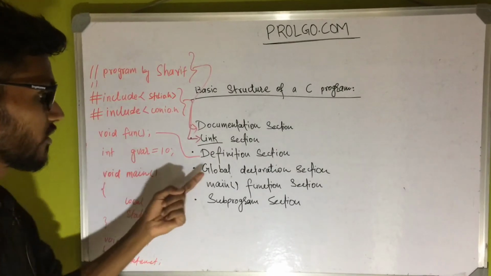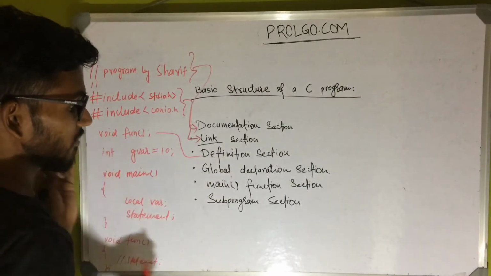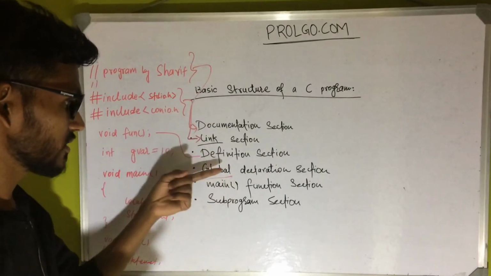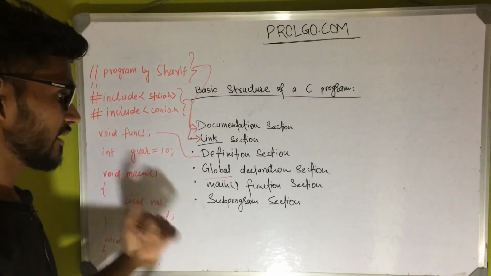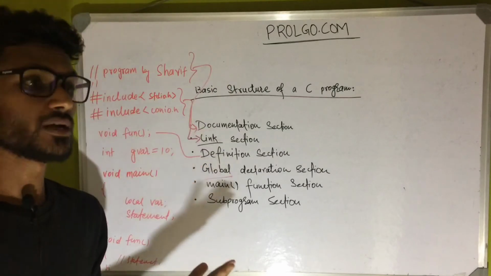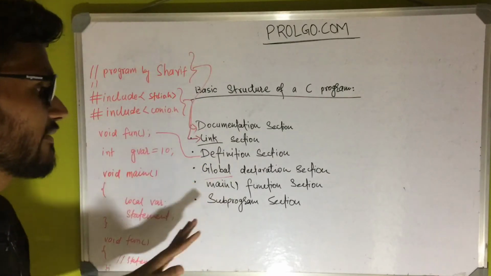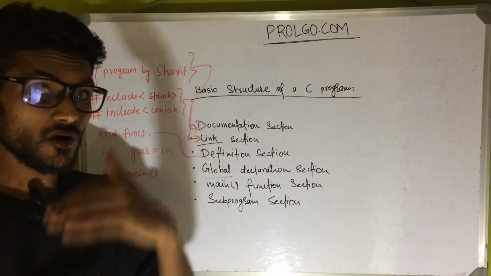Then comes the global declaration section. What does global mean? As we all know about the term global. It might be possible that in a program there is more than one function, sometimes four or five functions, but there is one variable which might be used in all of the functions.